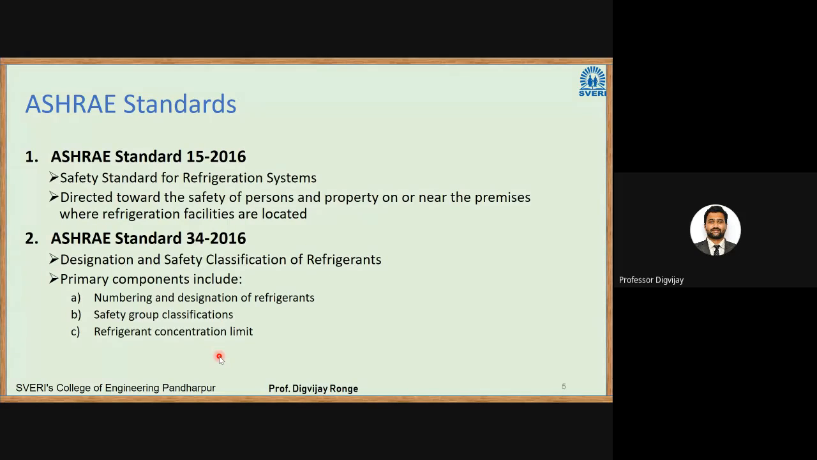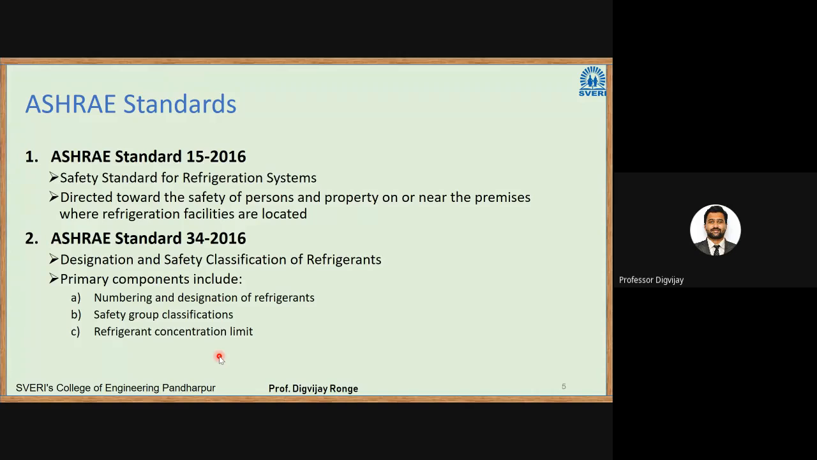What happens is these refrigerants are somewhat toxic, somewhat flammable also. They can catch fire, so this standard is related to that. It is directed towards the safety of persons and property on or near the premises where the refrigeration facilities are located. So that is ASHRAE Standard 15. Please write it down, and you can search online also.